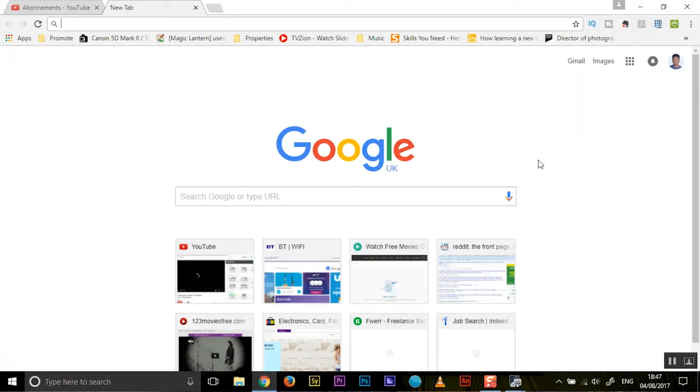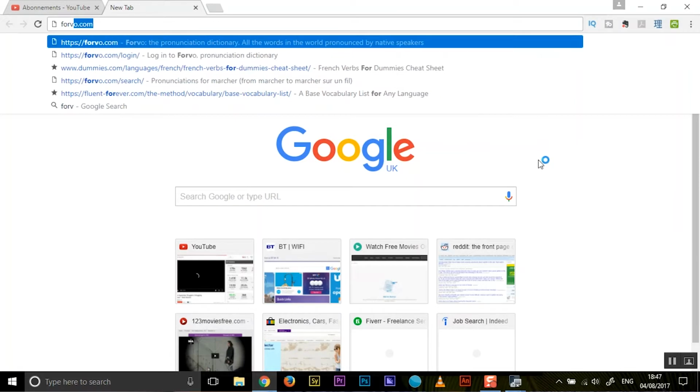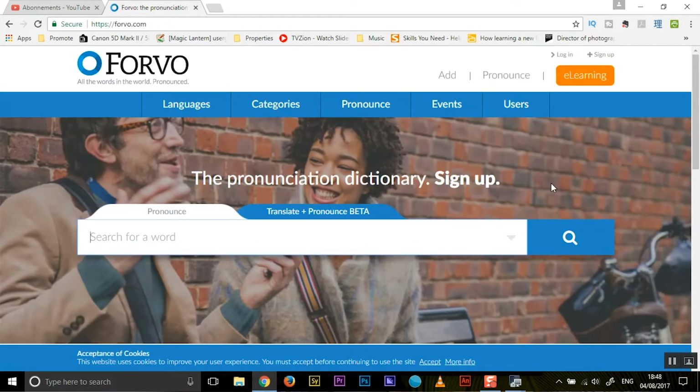Okay, so now I'm in front of my computer, and I'm going to show you where to find words and phrases in your target language. So the first place we're going to go to is a site called Vuze. Vuze.com. Vuze is essentially a place where you can download audio in lots of different foreign languages.